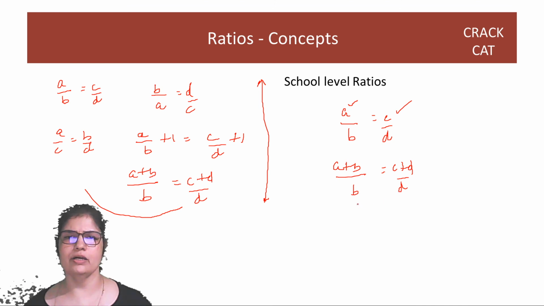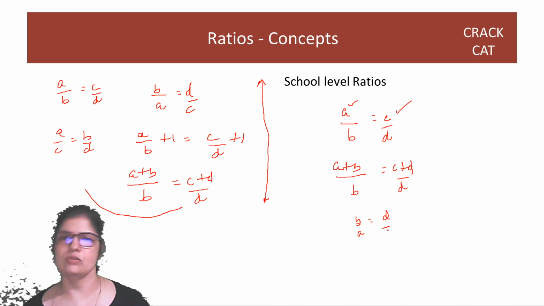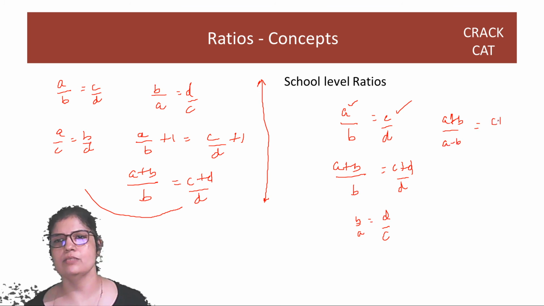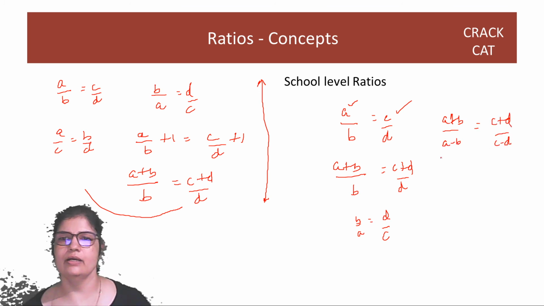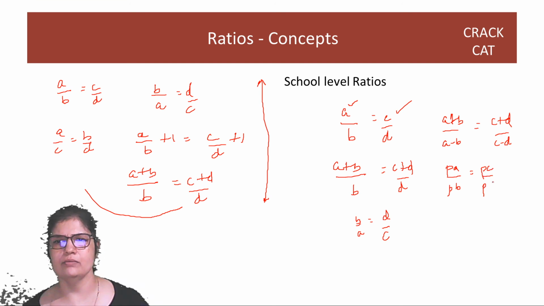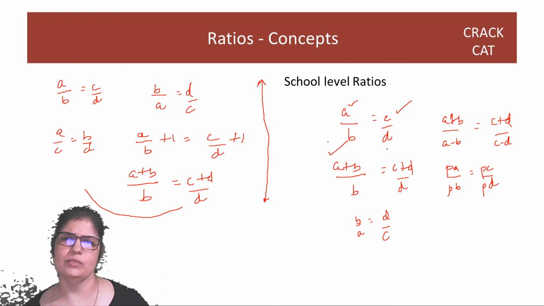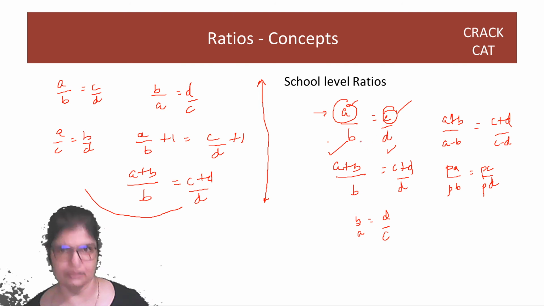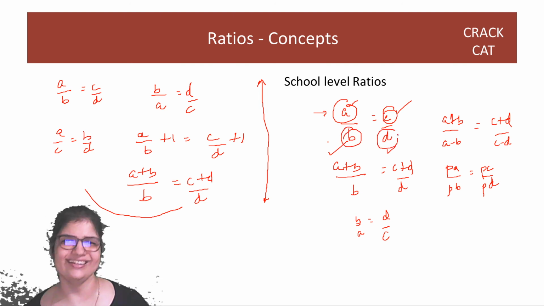Okay. So if you are inverting here, B by A is equal to, then this also has to be inverted. Right? If you start off with this and you say A plus B over A minus B, then this also has to become C plus D over C minus D. If you are multiplying PA over PB, then this also has to be PC over PD. So whatever you're doing here has to be done here. Whatever you're doing to the numerator here has to be done to the numerator here, and whatever you're doing in the denominator, it is that simple, guys.